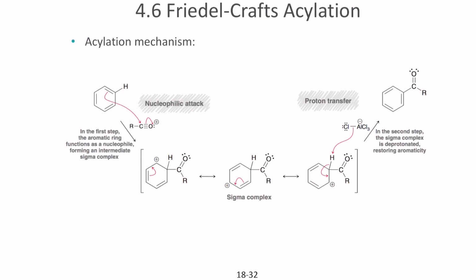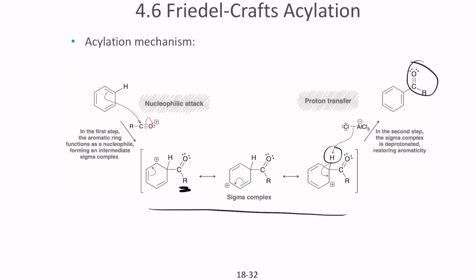So the ring carbon gets the electrons, attacks and bonds with the carbon. Once it bonds, you end up with a sigma complex, and then finally it undergoes deprotonation, forming the acyl product. So this is the acylation mechanism.